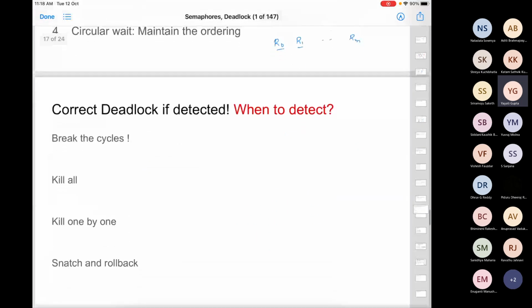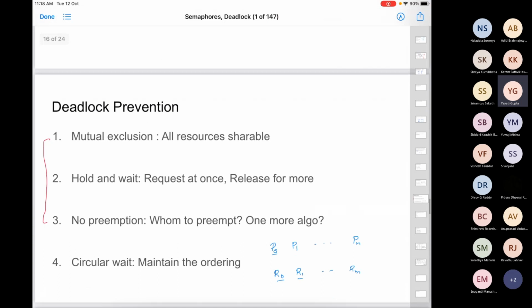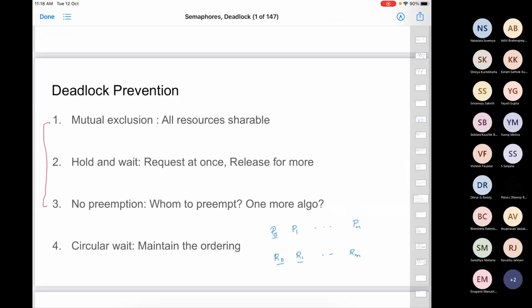There is one more way. So let's talk about this. What is the probability of a deadlock happening? Do you think that you will see deadlocks often in your system, or will they occur once in a while? It would be very rare, right? So if you're talking from the perspective of two processes which wanted disks and printers, one took disk, one took printer, the probability of that happening is 0.5. In that case, it is high.